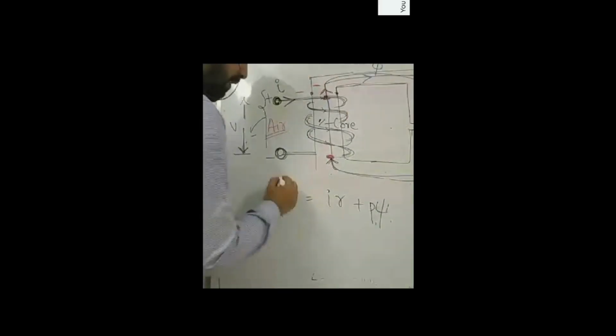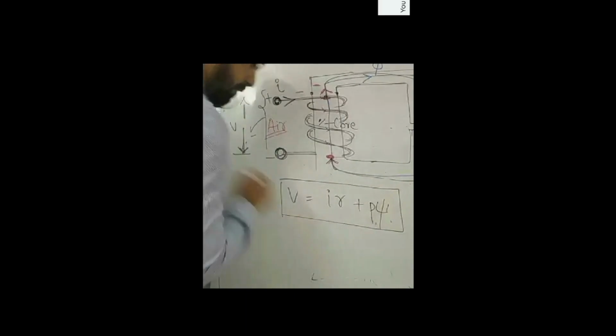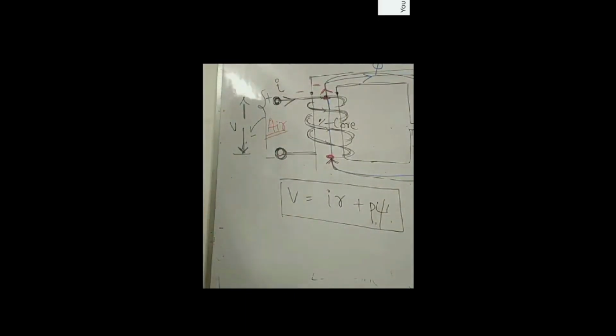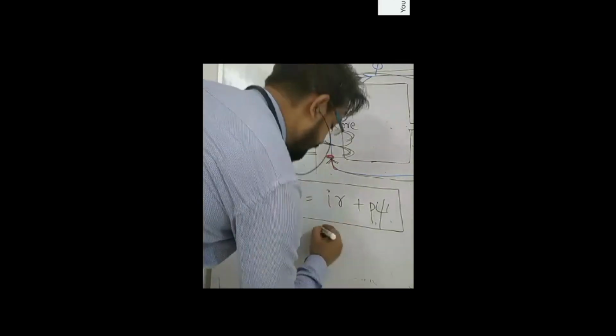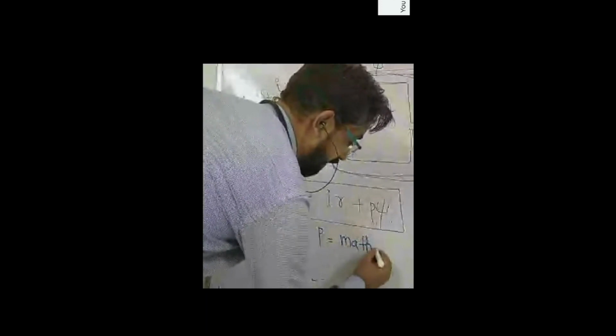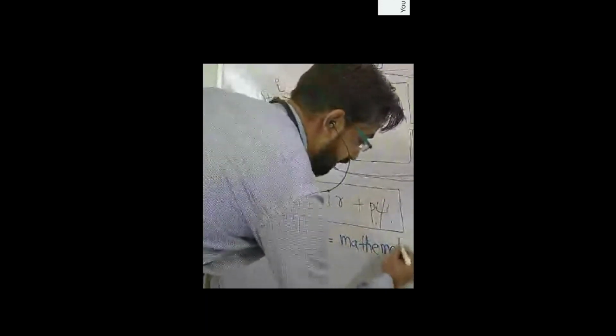I will let you know later on. You just note this formula first of all. I must mention that P is a mathematical operator.